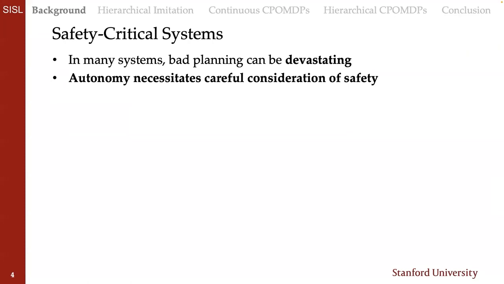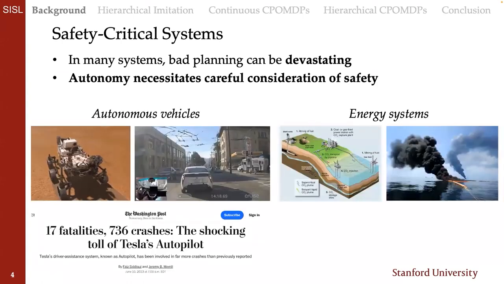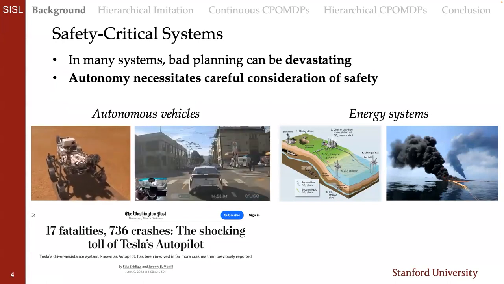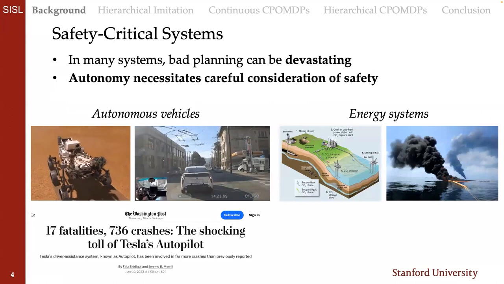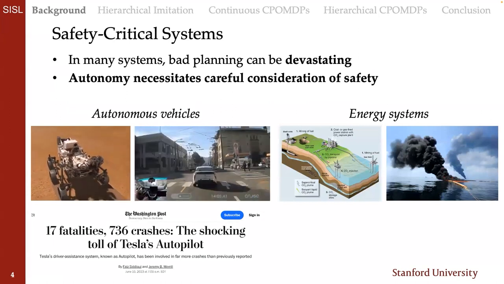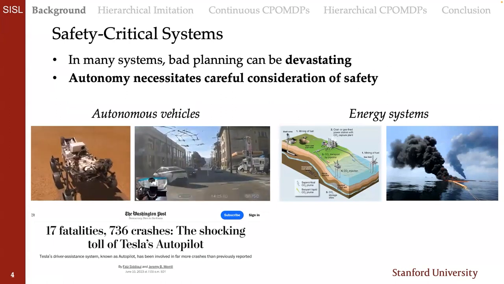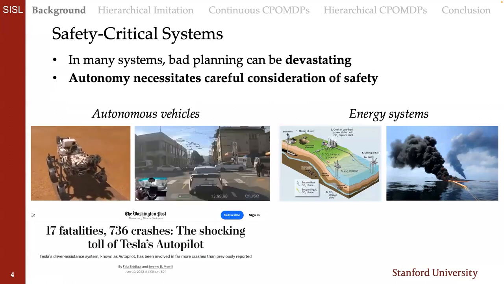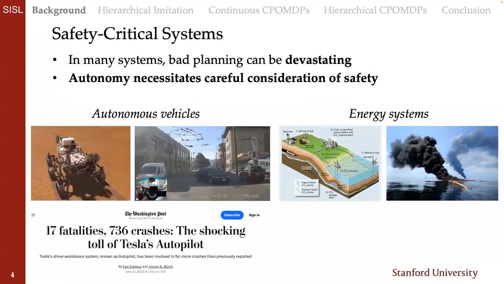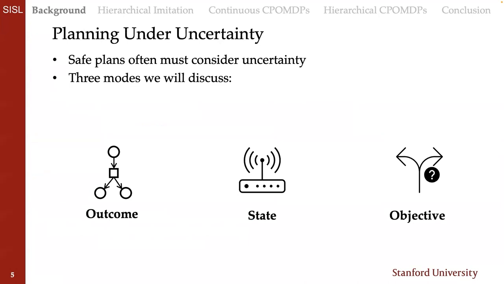So in many of the systems I just mentioned, bad planning can be devastating. Two systems that I got to look at during my time in my PhD were autonomous vehicles and energy systems. In autonomous vehicles, like interplanetary rovers or vehicles that find themselves on the roads today, bad planning can lead to loss of missions or loss of life. In energy systems, like energy generation, management, and mitigation systems, failure can lead to catastrophic ecological disaster. And as such, the focus of my research has been on planning safely.